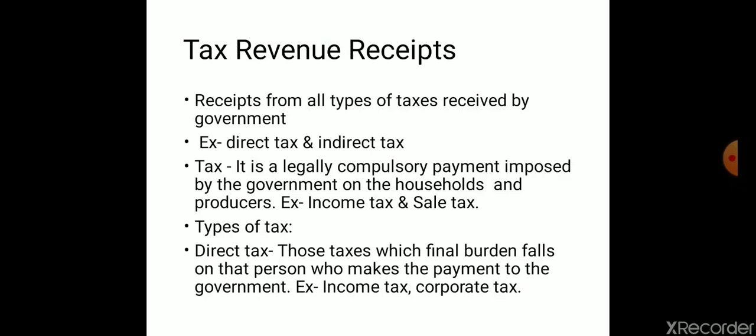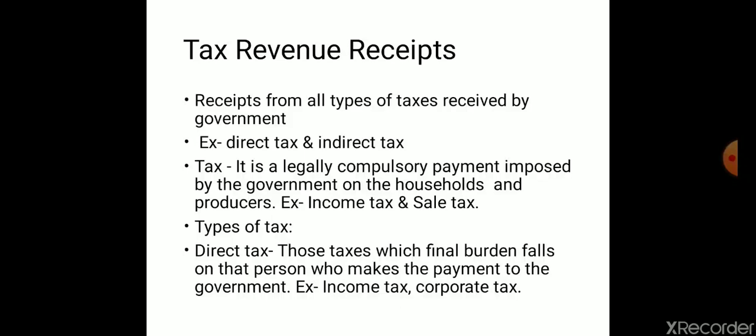It may be two types: tax revenue receipts, receipts from all types of taxes received by the government, known as tax revenue receipts. For example, direct tax and indirect tax. What is the meaning of tax? Tax is a legally compulsory payment imposed by the government on the households and producers. Example, income tax and sales tax.